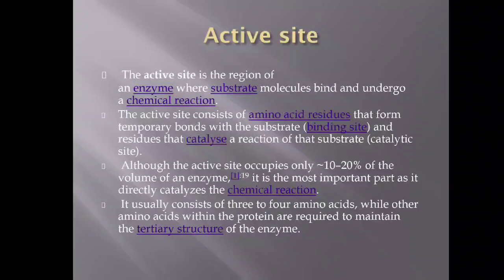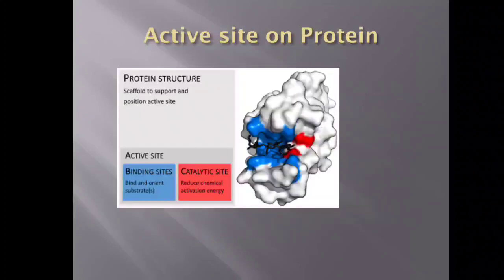So what exactly is that active site? The active site consists of amino acid residues that form temporary bonds with the substrate and residues that catalyze the chemical reaction of that substrate. And of course, the active site occupies only 10 to 20% of the volume of the enzyme. It is the most important part of the enzyme because it is the part which is going to catalyze the chemical reaction. Usually this active site consists of 3 to 4 amino acids, while other amino acids within the protein are required to maintain the tertiary structure of the enzyme.